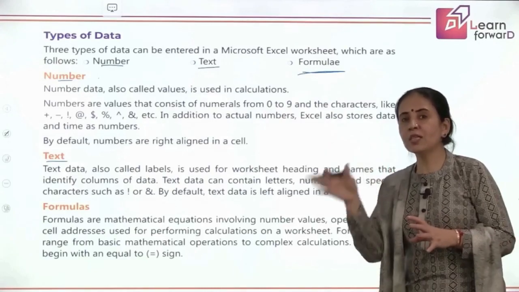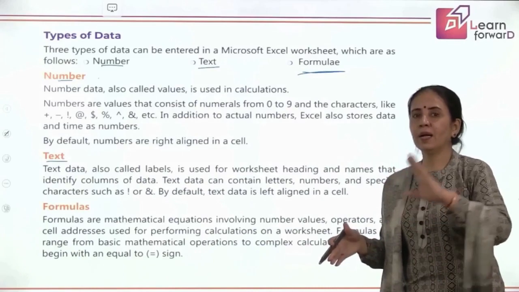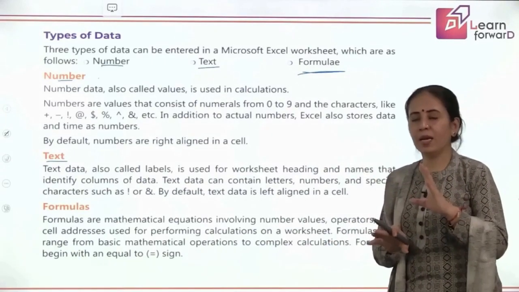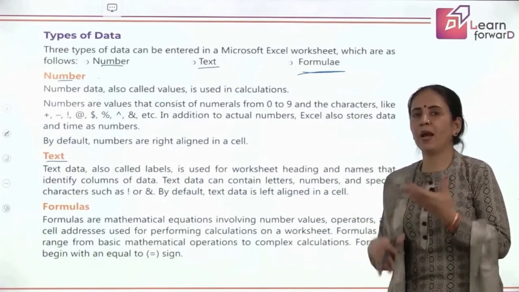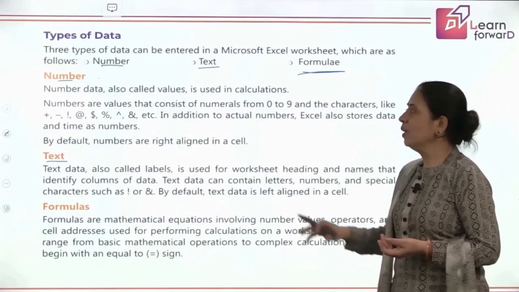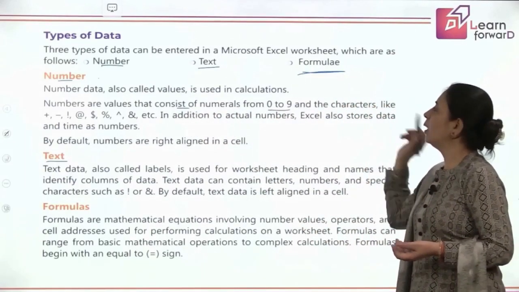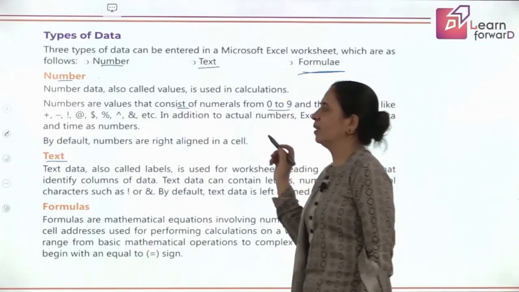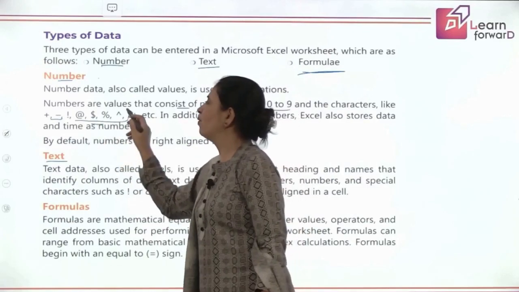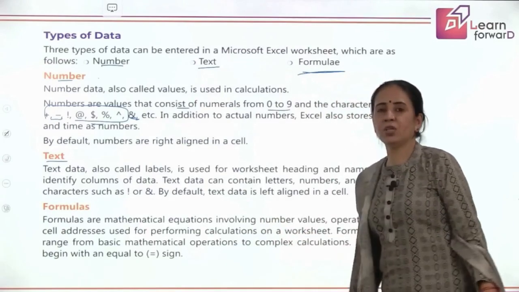Okay. So such data is not in the category of number data. That data comes in the text data. We only put numerical data where we have to add, subtract, put some formulas in it. That comes in the numeric data. So yes, numeric data consists of the values from 0 to 9, and it also has special characters like addition, subtraction, at the rate. These are different special characters which are used in addition to it.